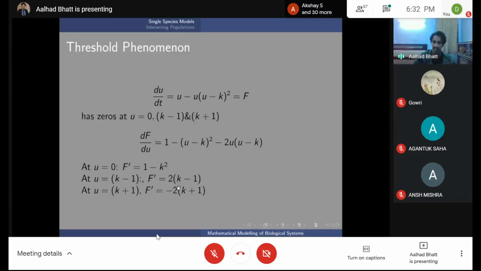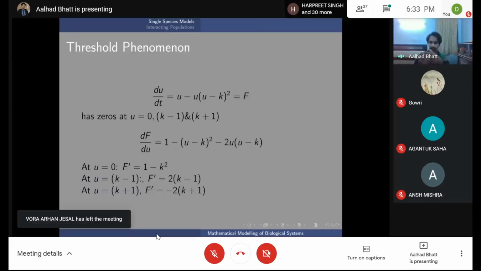This second one doesn't really factor in because it's always unstable. But because it's an unstable point in the middle of two fixed points, so let's say 0, k minus 1, and k plus 1, k minus 1 acts as the threshold, because there is no way that an increasing population can cross k minus 1. When it hits k minus 1, du by dt becomes 0 and it'll stop changing. Same with the opposite direction.